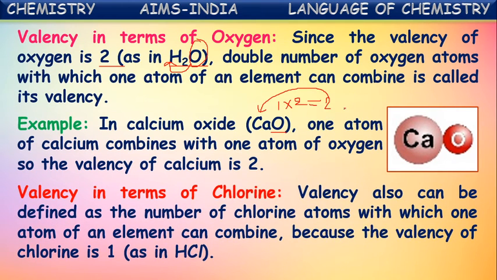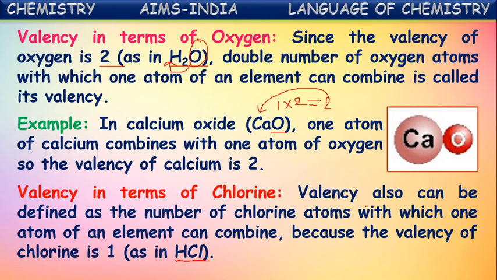In the same way, valency is also defined in terms of chlorine. Valency can also be defined as the number of chlorine atoms with which one atom of an element can combine, because the valency of chlorine is also 1. In the HCl molecule, hydrogen chloride, one chlorine atom combines with one hydrogen atom. As the valency of hydrogen is 1, the valency of chlorine also becomes 1. As the valency of chlorine is 1, the valencies of other elements can also be found based upon the number of atoms combining with one chlorine atom.